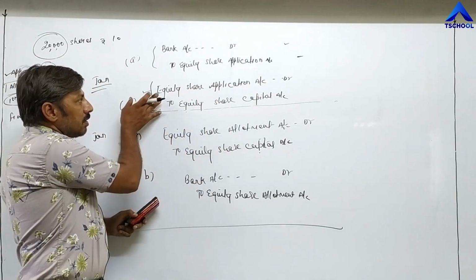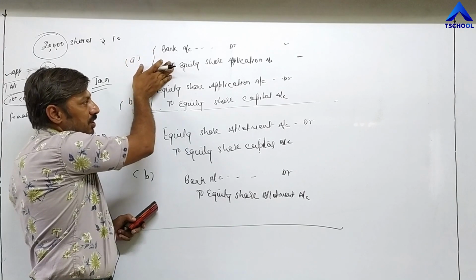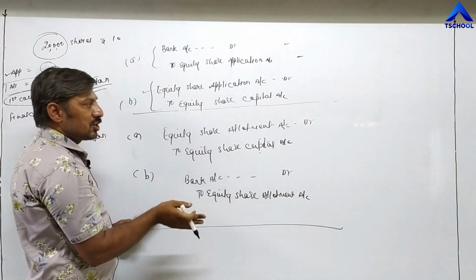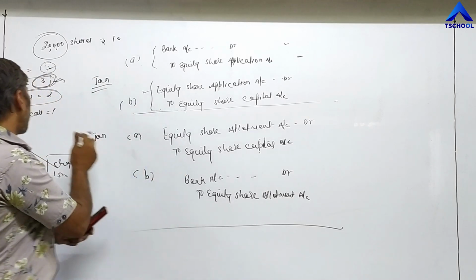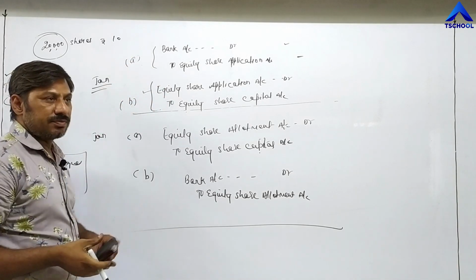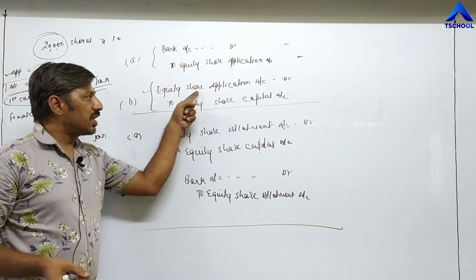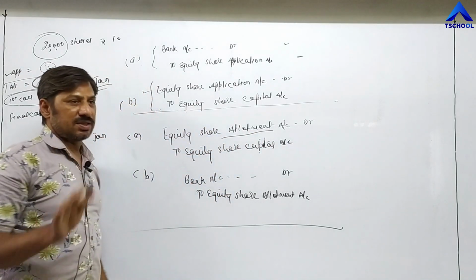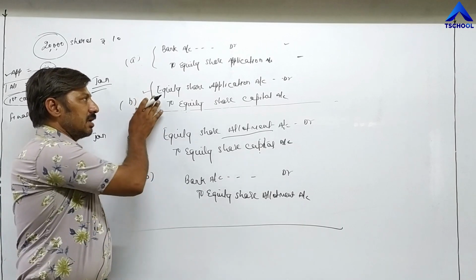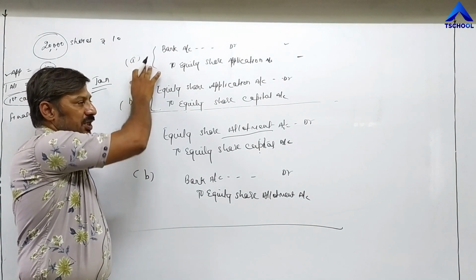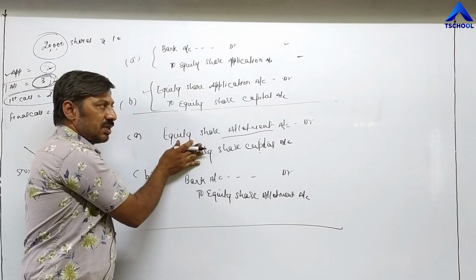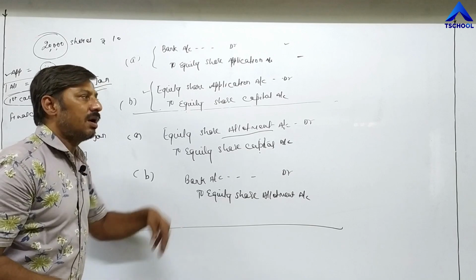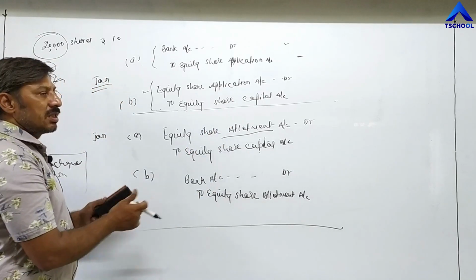Now you can see the first entry is bank account debit to equity share application, and the second entry is equity share application to equity share capital account. From the second installment, meaning from allotment, the entries become reverse. The first entry becomes equity share allotment instead of application. This is the difference. In application, two entries were passed; the second entry becomes first and the first entry becomes second. Then we have to repeat the same entries in further installments. Only we have to change the name of the installment.